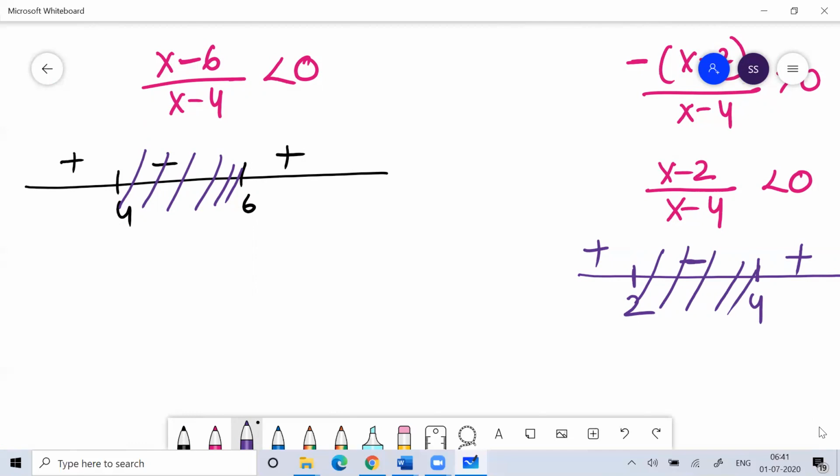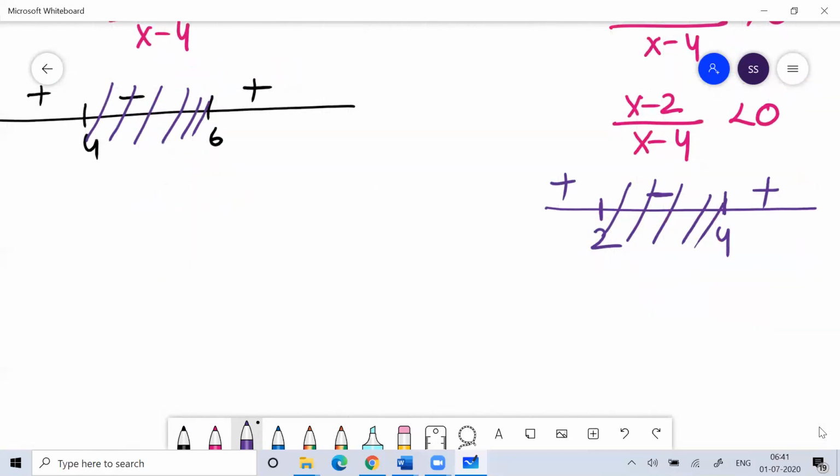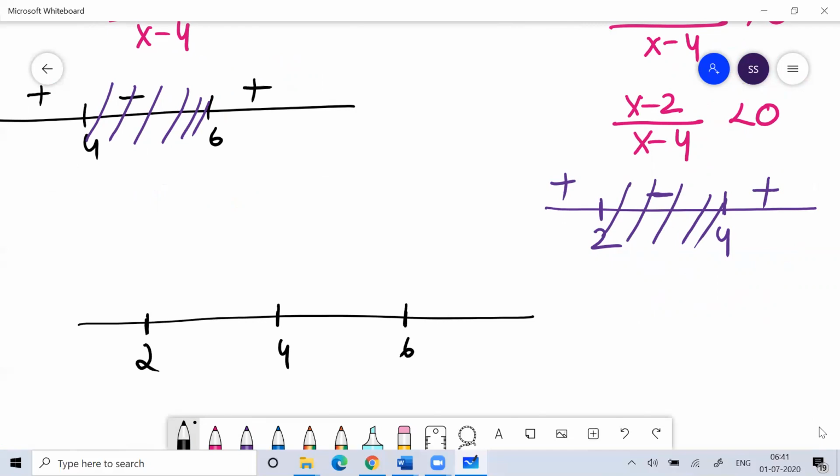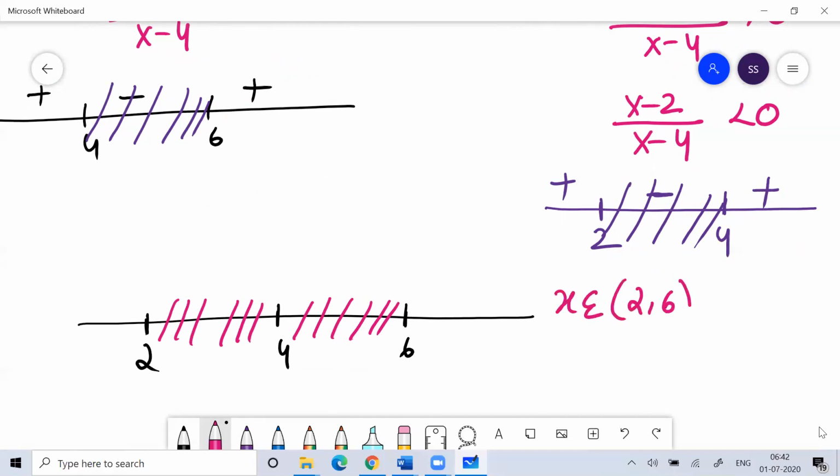Okay, so if you put these two number lines together, here you can see this is 2, this is 4, this is 6, and you can see the value of x is from 2 to 4 and then 4 to 6. Because the x value can never be 4, you know that. So you can write directly x is from 2 to 6 minus 4, it cannot be 4.